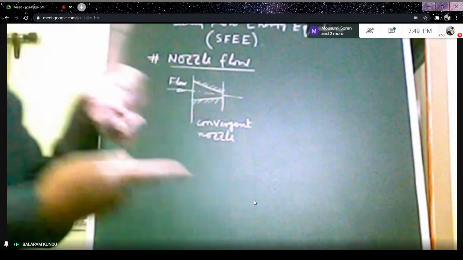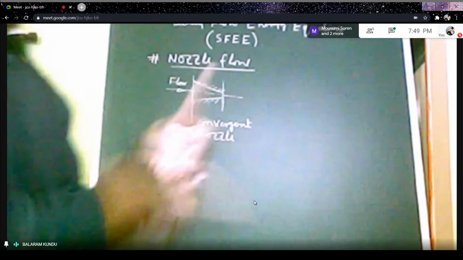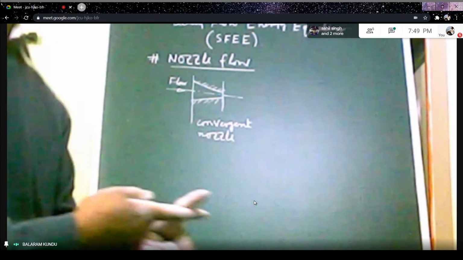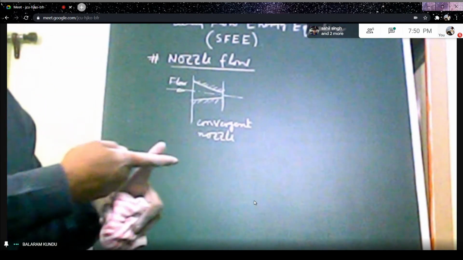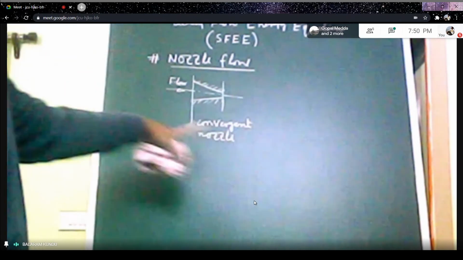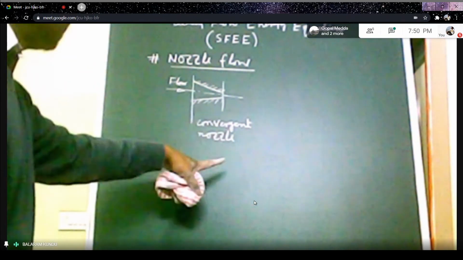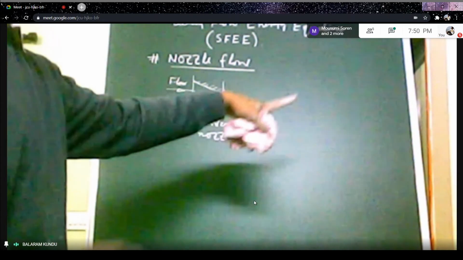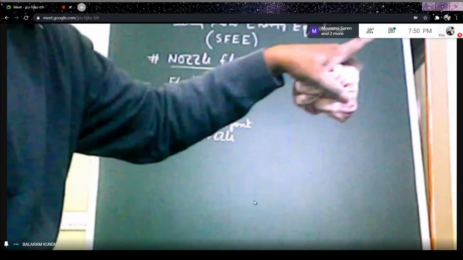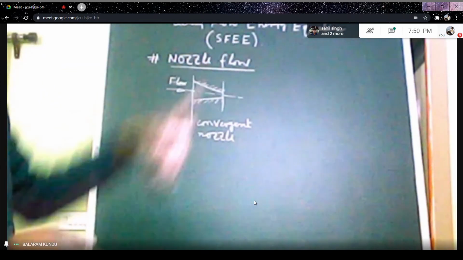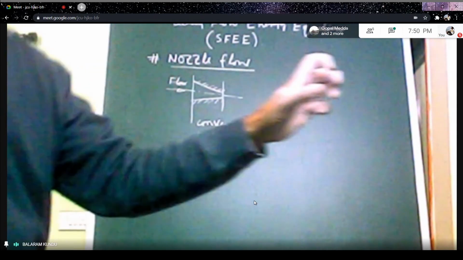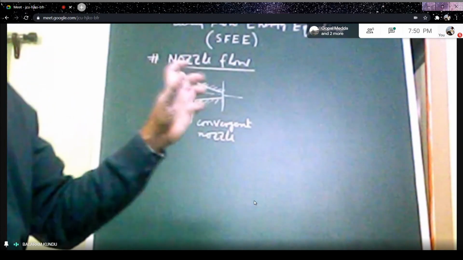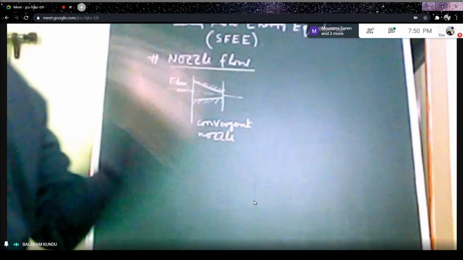It is a smoothly varying cross section in which pressure energy of the working fluid is converted into kinetic energy. And this shape is called convergent shape, or this is a convergent nozzle. So three nozzle shapes are there.